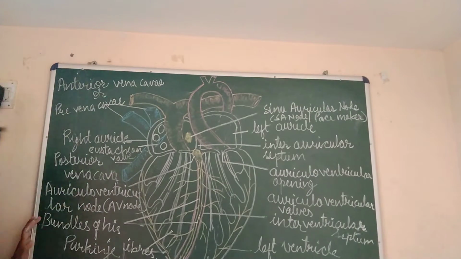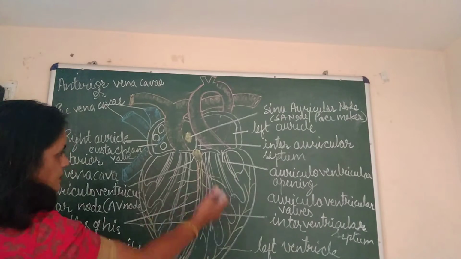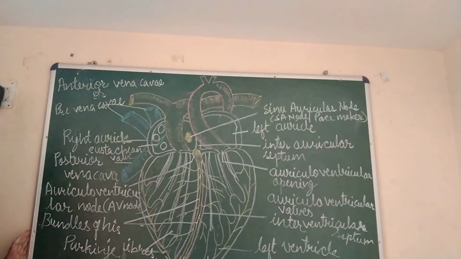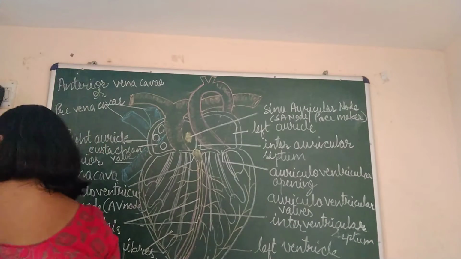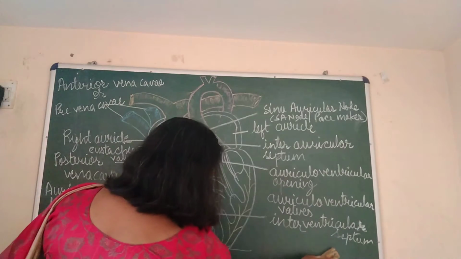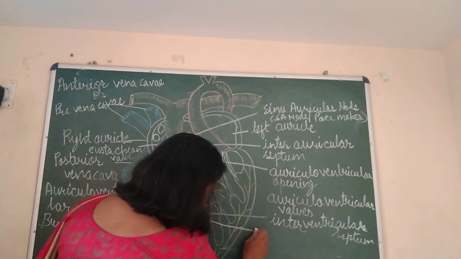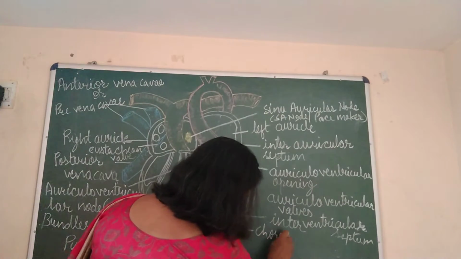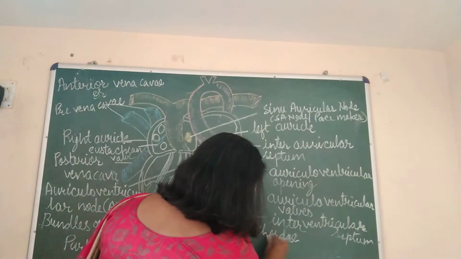So the walls are highly muscular, and from these muscular columns some muscles are given out. These muscles are called chordae tendineae.